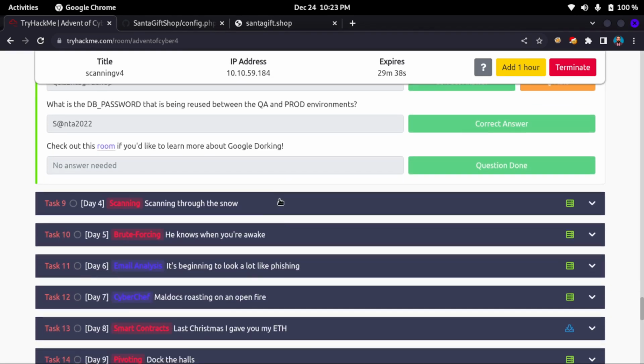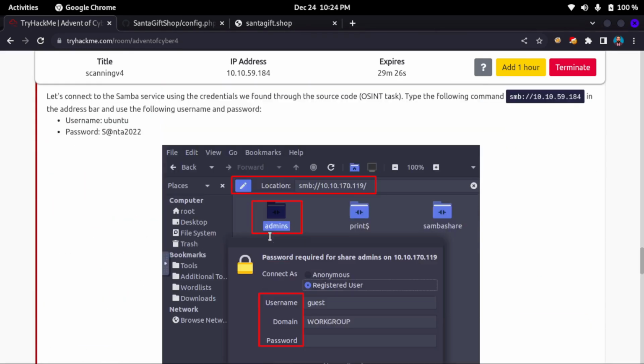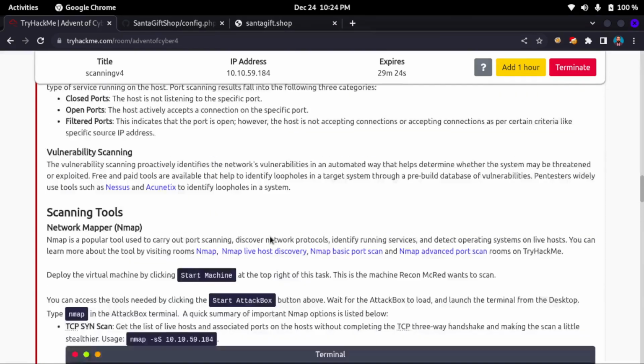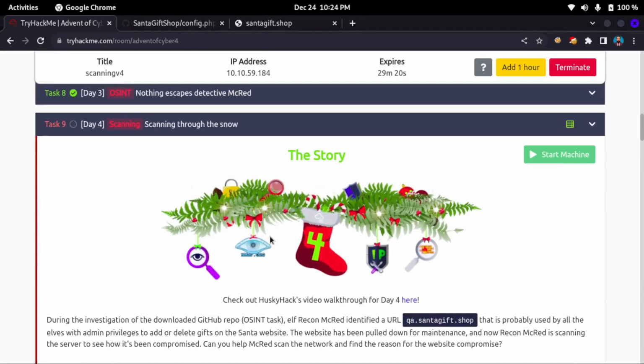Actually, I wanted to show you day 4, scanning through the network, and the remaining I haven't done, so I'll just do it because it's very interesting, guys. So let me go ahead and show you the network scanning, how you can learn and then solve these questions easily.